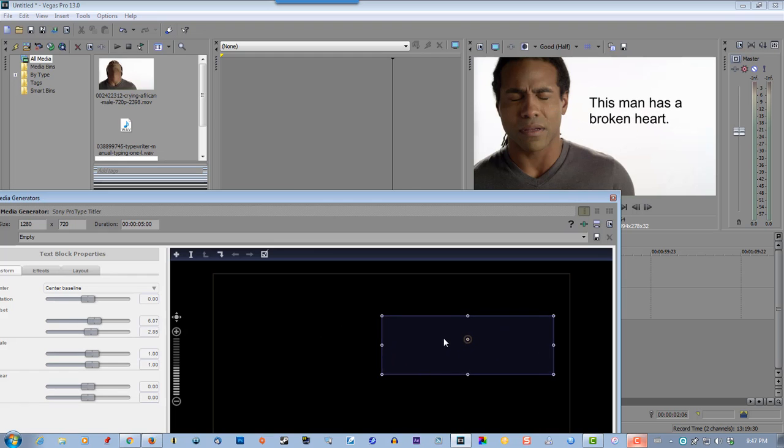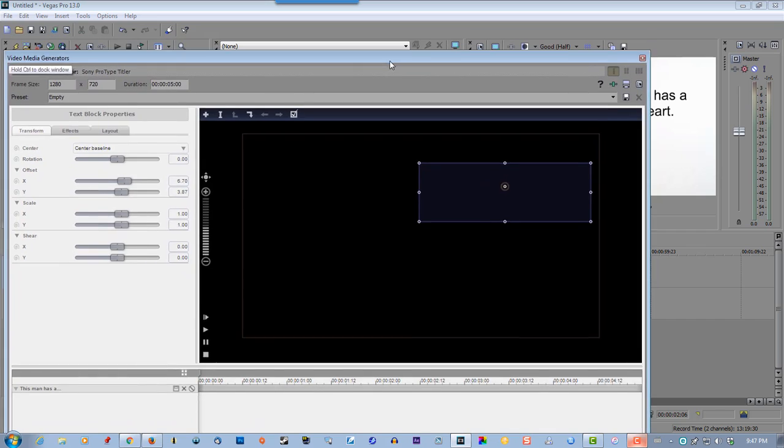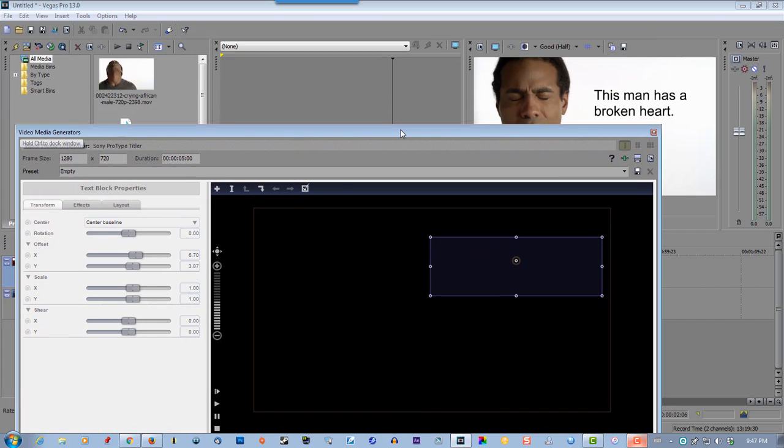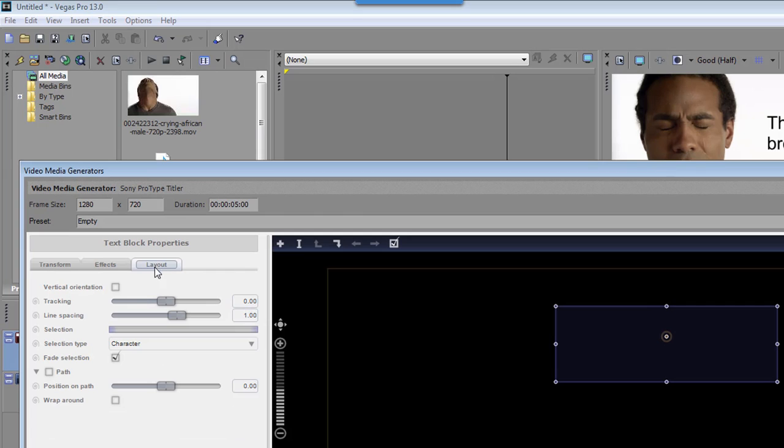Let's position this. It's good. And go to layout. And this little swirl selection, make sure it's clicked. Fade selection, make that unchecked. You don't want that on. And grab the slider and set it all the way to the end.